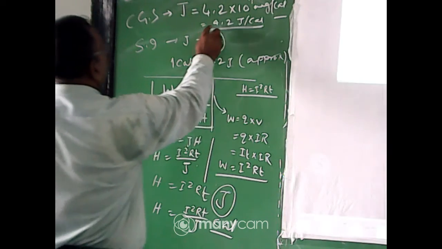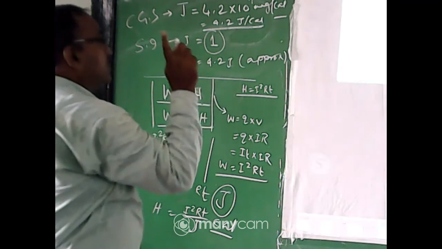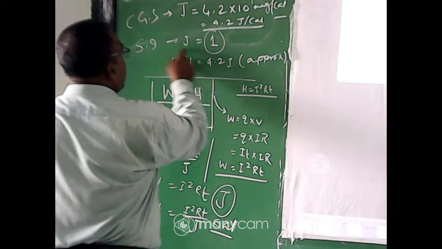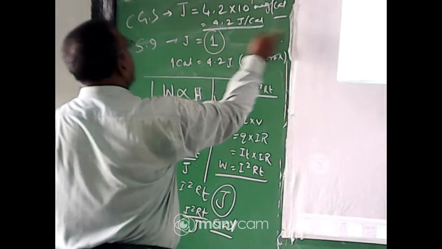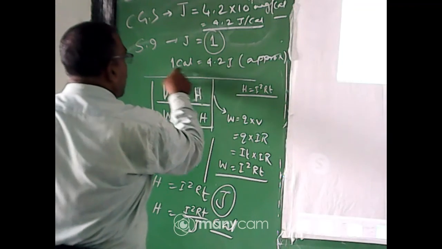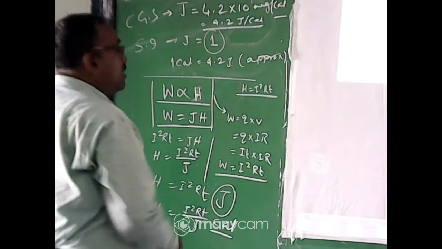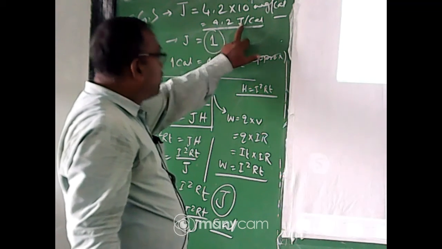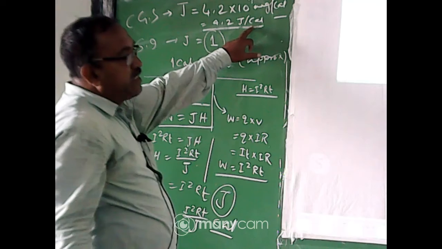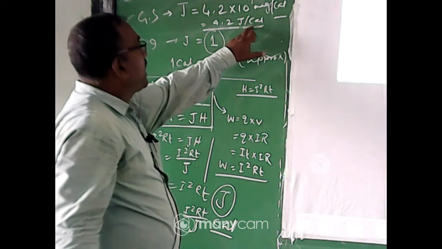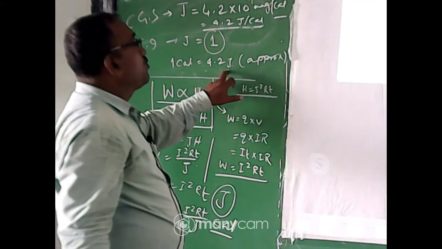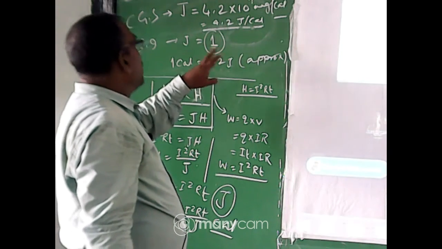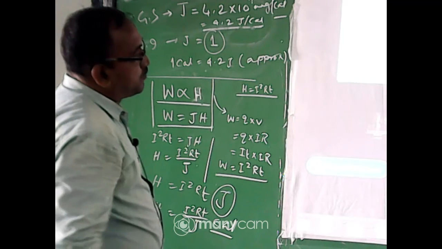So you write here 4.2 joule per calorie. But in SI system, when you change calorie into joule, 1 calorie equal to 4.2 joule. So you see here 4.2 joule by 4.2 joule. 1 calorie equal to how many joule? 4.2 joule. So 4.2 cancels, joule cancels, so that value will be 1.